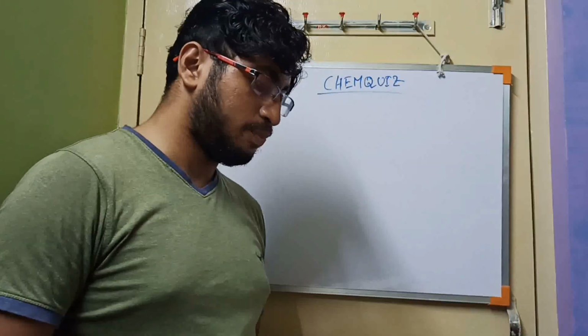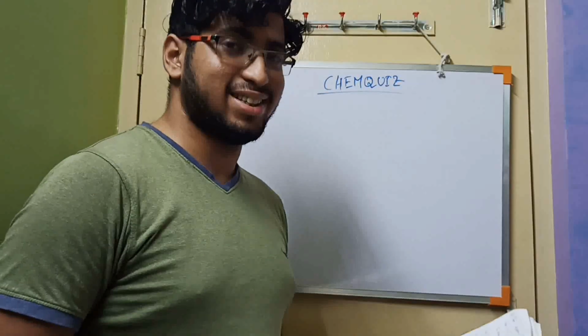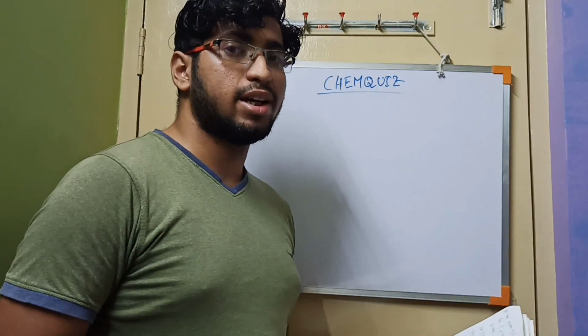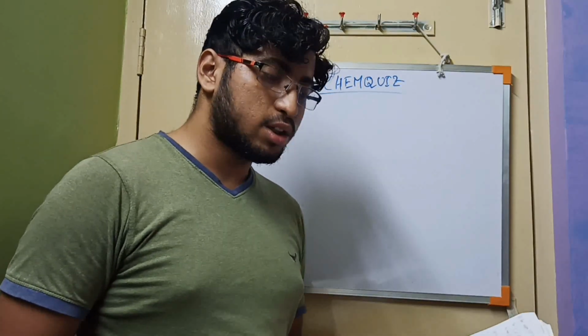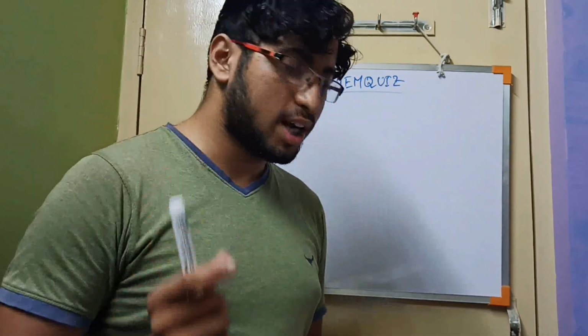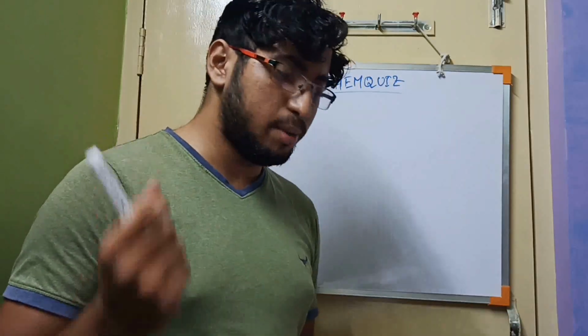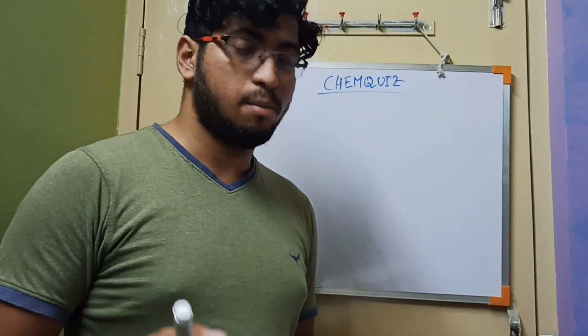Now this is one of the very important questions because it has been repeated in various entrance exams. The mass of carbon anode consumed, giving only carbon dioxide, in the production of 270 kg of aluminum metal from bauxite by the Hall process is.